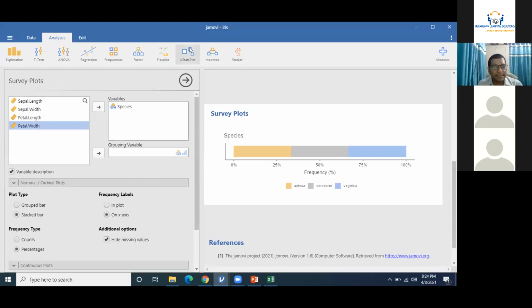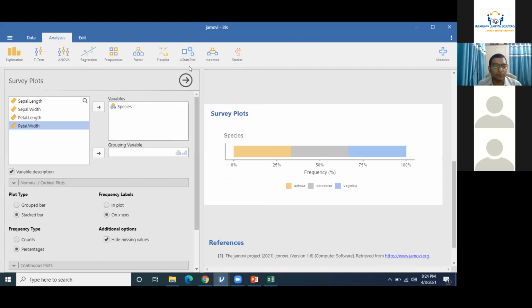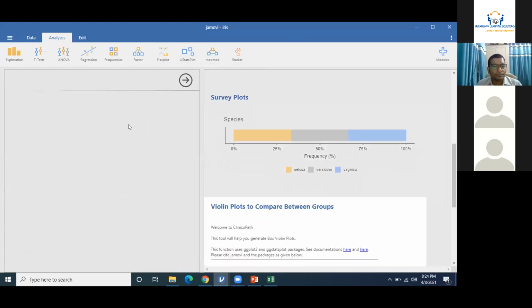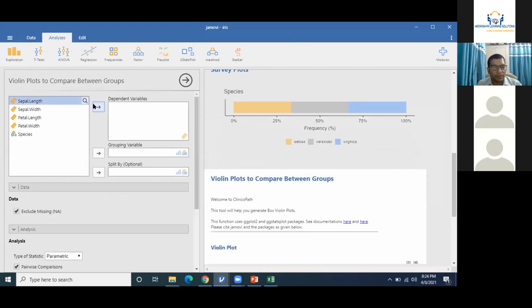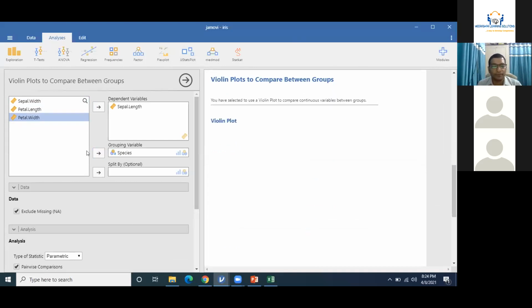That's it. JJ stat plot is a more powerful tool for graphics. We will not be able to discuss the whole JJ stat plot, but I'll show you some of the powerful utilization of this. So, JJ stat plot, box plot, and violin plot. I can drag and drop there, and species can be dragged and dropped into the grouping variable.